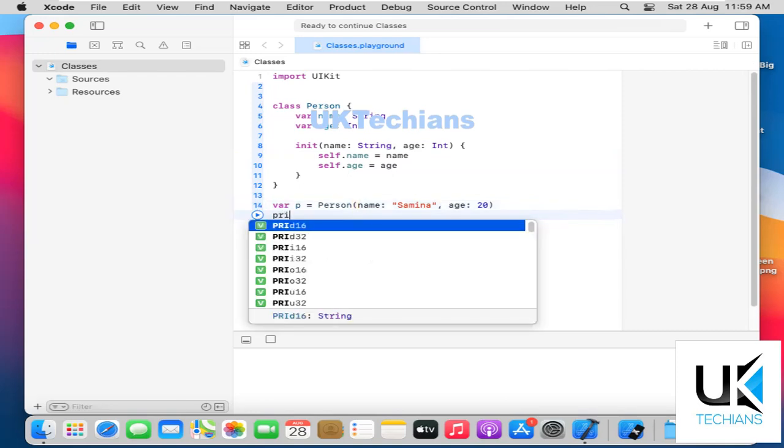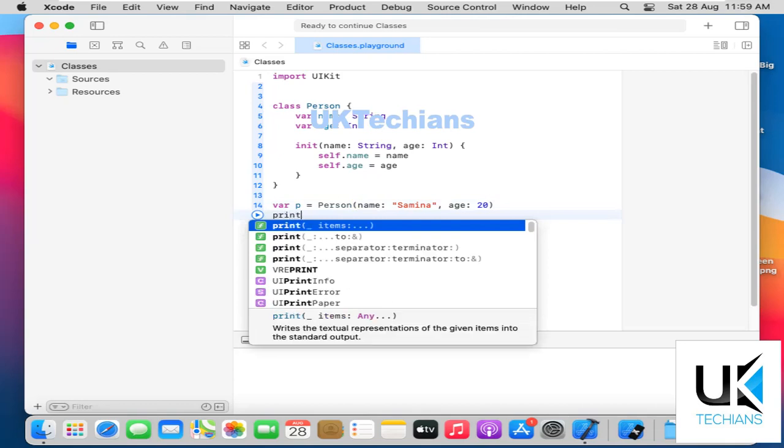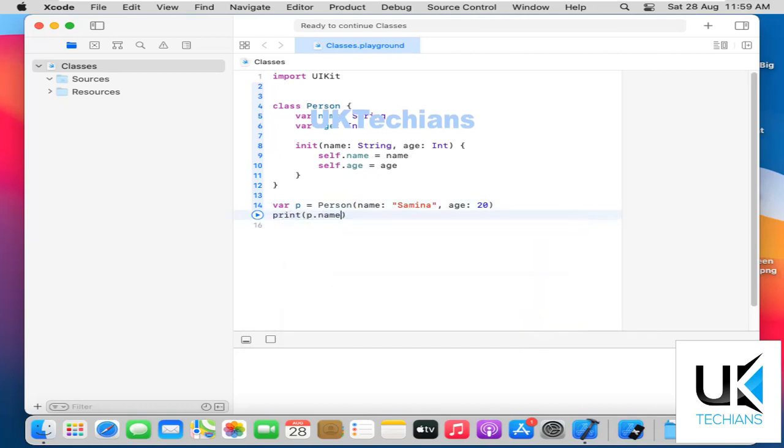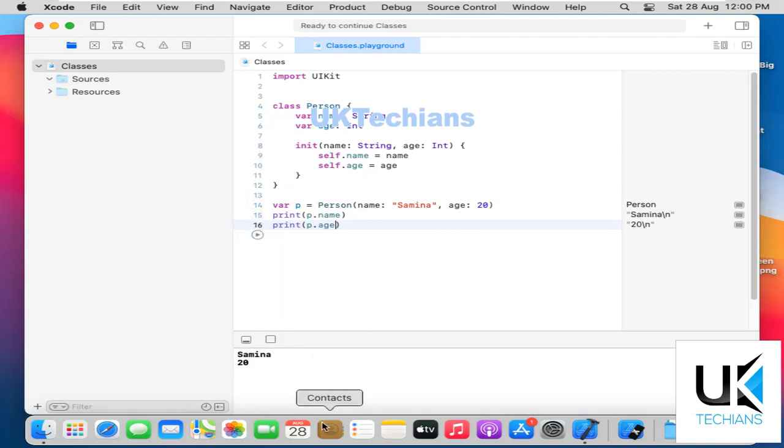Now just print the variables, p.name and then p.age. So this is how to create an initializer of a class and then call that object by defining the values of those variables. Let's run it and see the result. Samina and age is 20.